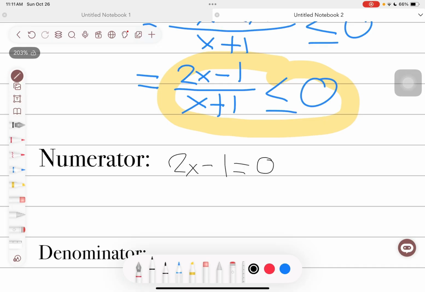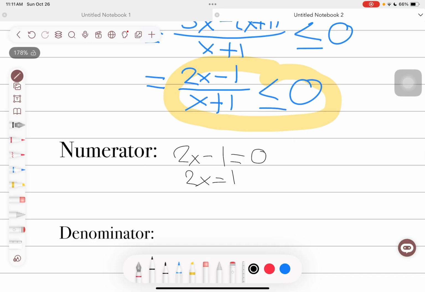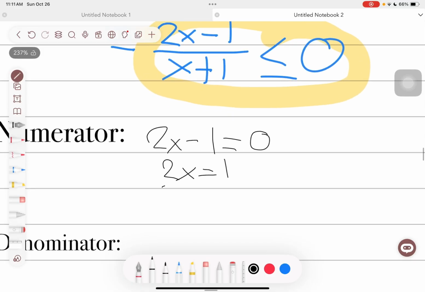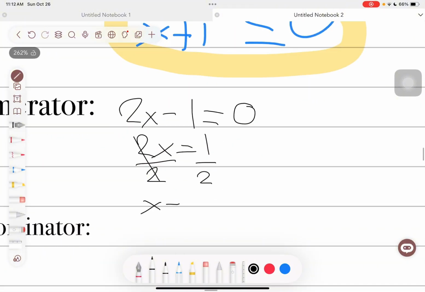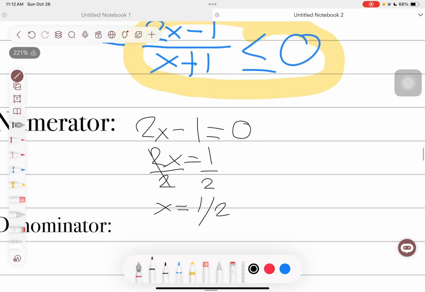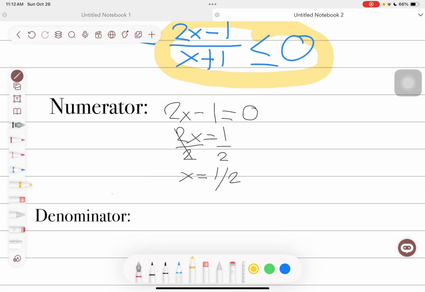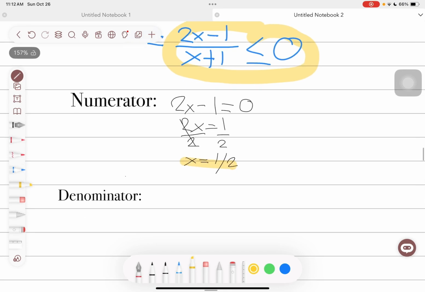First step is we need to add 1 to both sides. So it is 2x equals 1. Then divide both sides by 2. So x equals 1/2. So this is now our numerator.